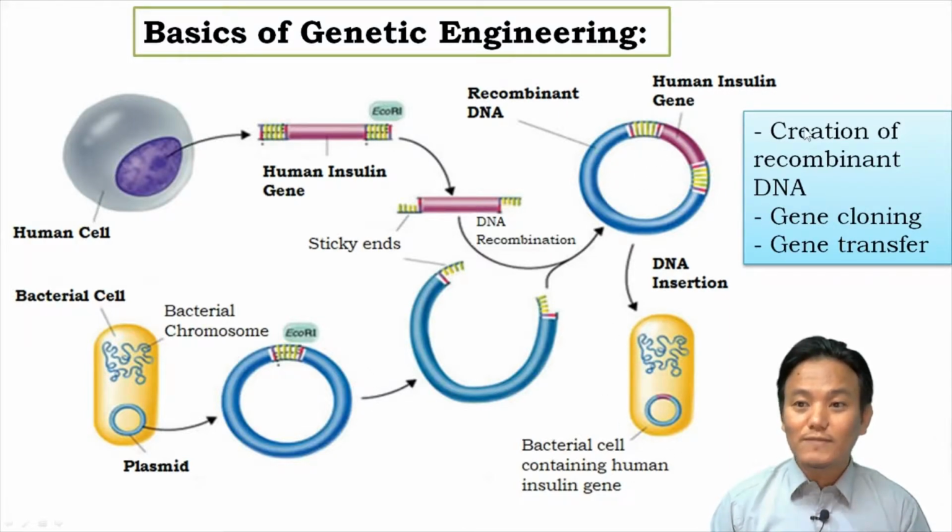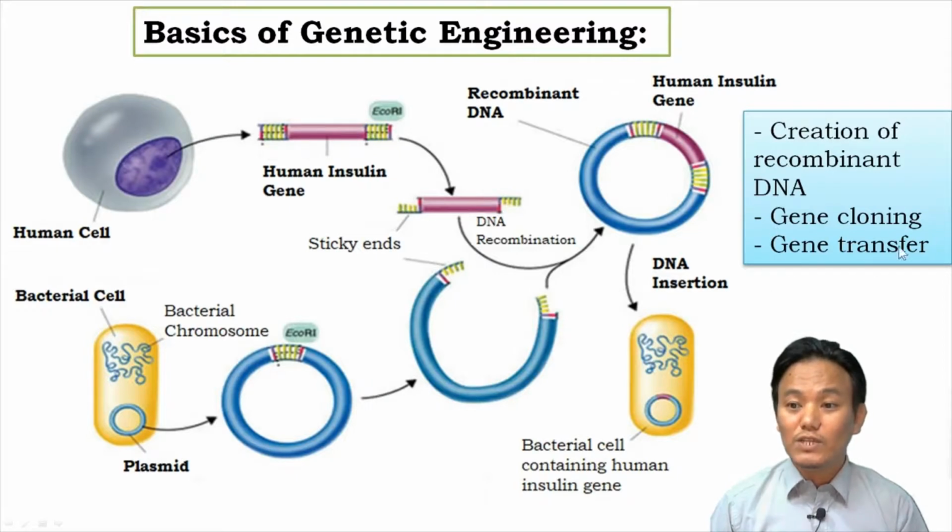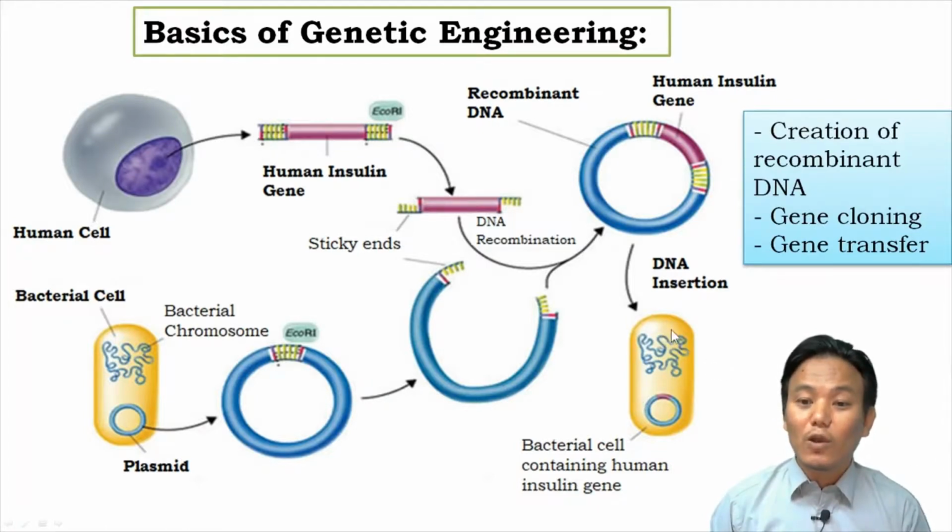Now over here we have seen the creation of recombinant DNA. Now let us try to see gene cloning and gene transfer. In gene cloning and gene transfer, whenever this bacterial cell divides to create progeny bacteria, along with the bacterial chromosome, this particular plasmid DNA or the recombinant DNA will also replicate. I told you, plasmids can replicate autonomously. And whenever the bacterial cell divides, the plasmid DNA or the recombinant DNA will also replicate, thereby creating clones or copies of itself along with the human gene.